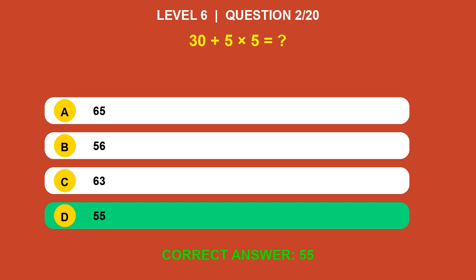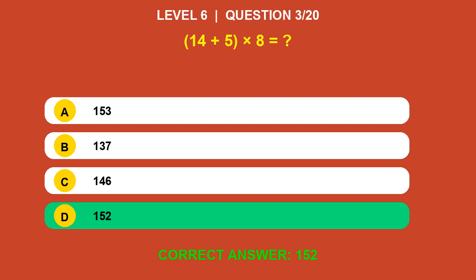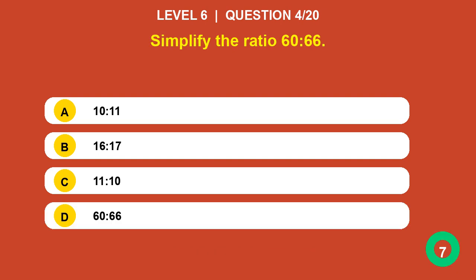Answer is 55. 14 plus 5 times 8 equals? Answer is 152. Simplify the ratio 60 to 66.